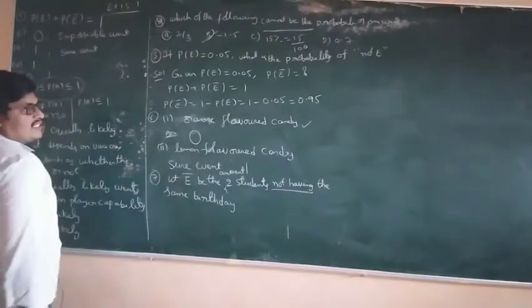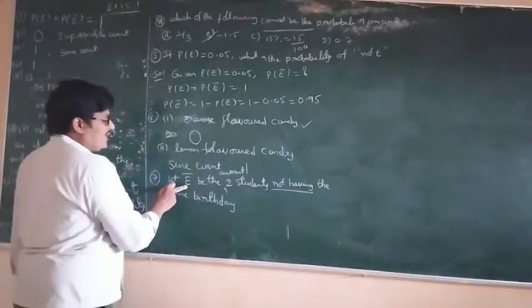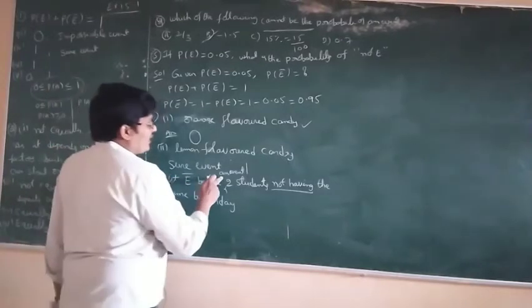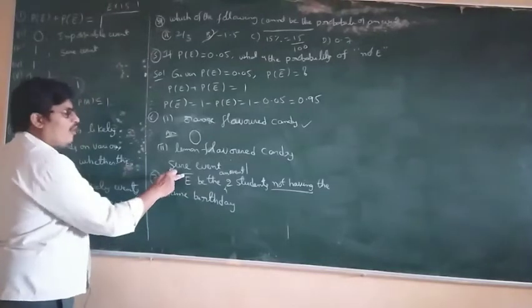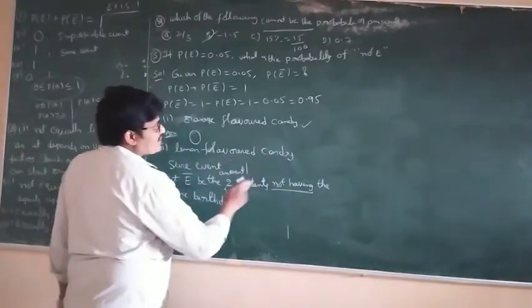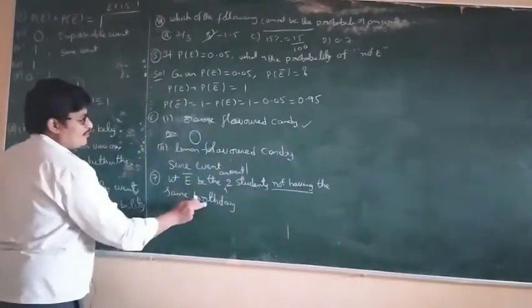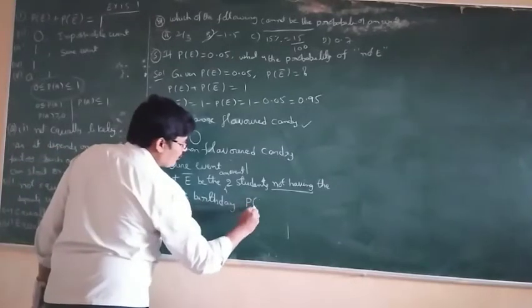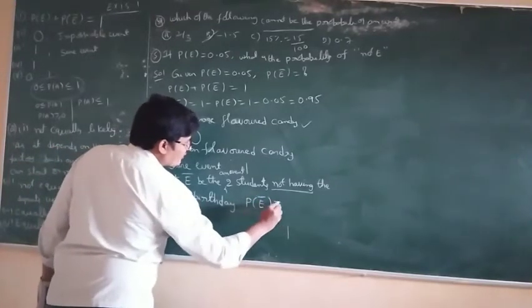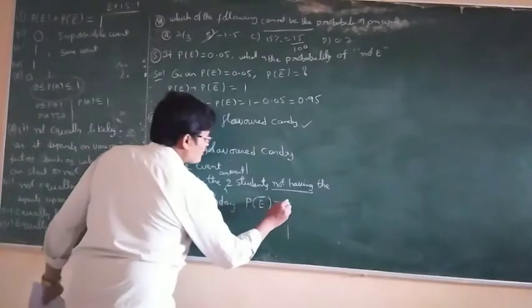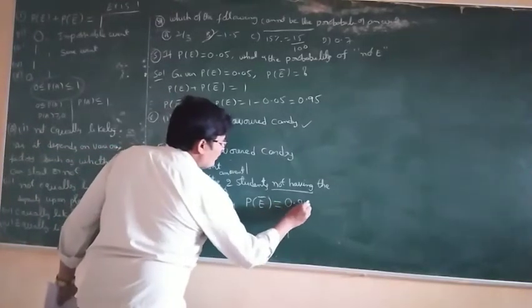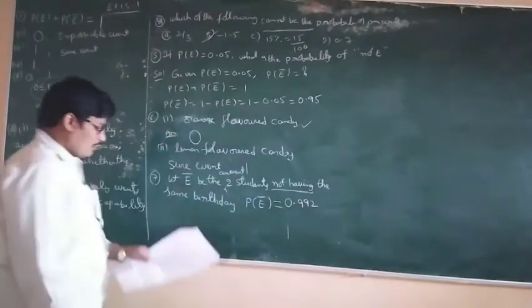Let E be an event of 2 students having the same birthday. E bar is the event of 2 students not having the same birthday. The probability is given in the problem: P of E bar is equal to 0.992.